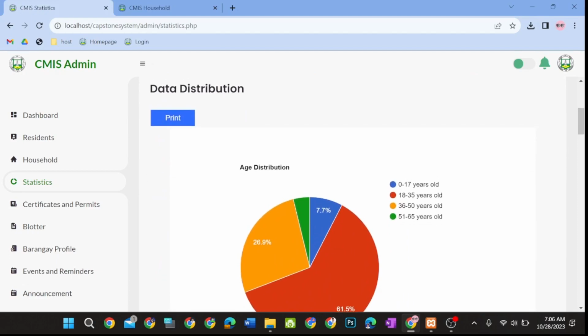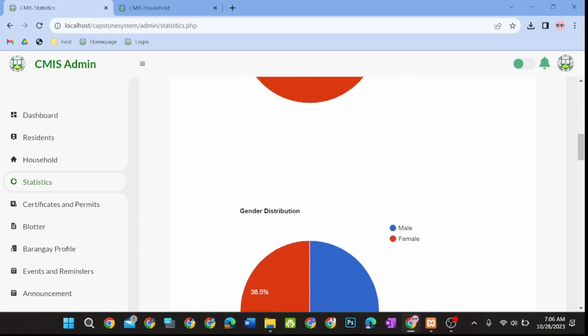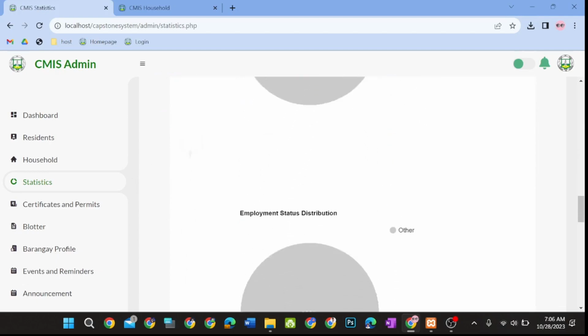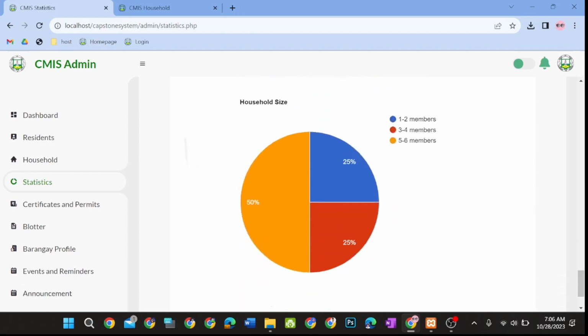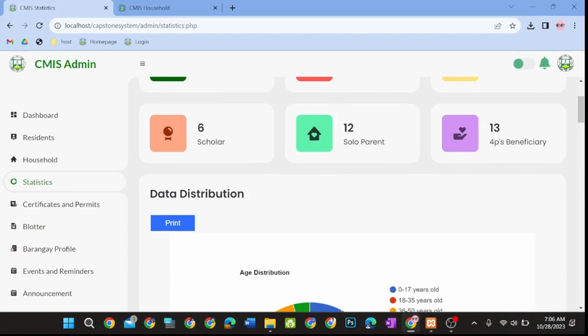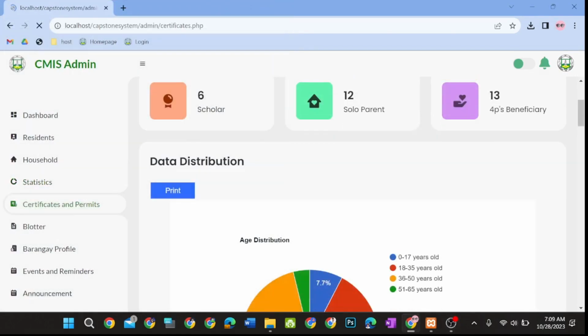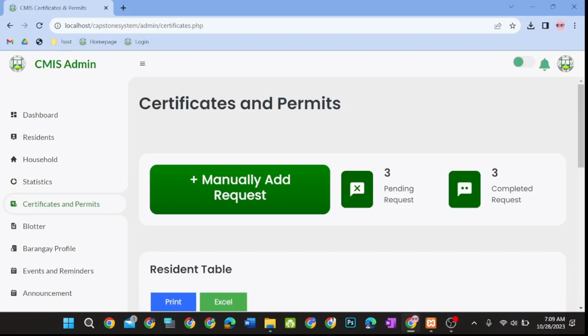It will display the chart for age, gender, education background, employment status, marital status, and household size. All of the information in this will also be printed as a PDF file. In the Certificates and Permits tab, it will manage all of the document requests of the residents.